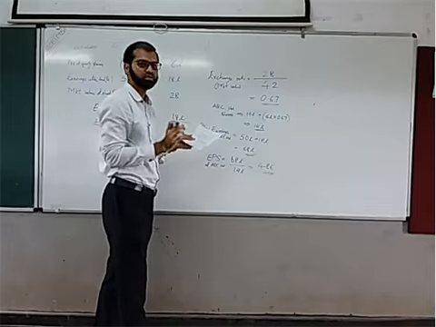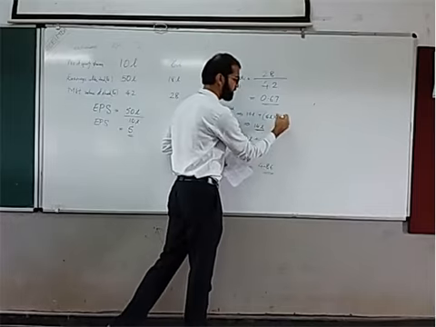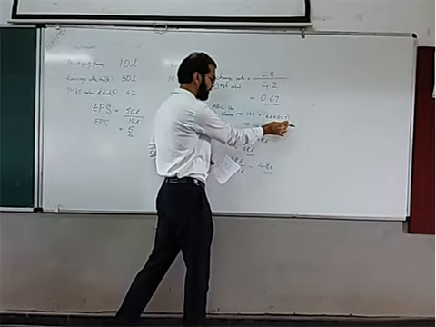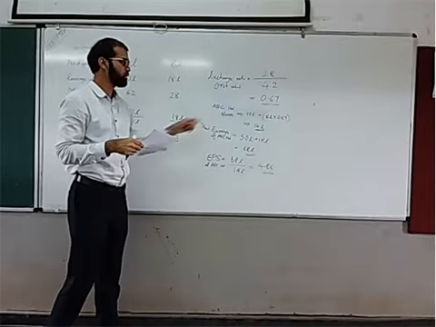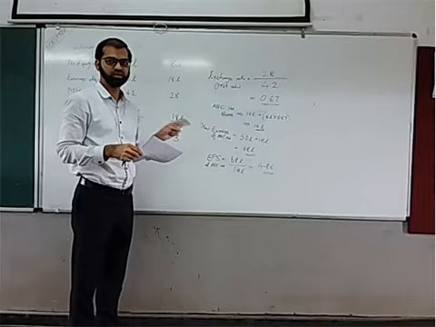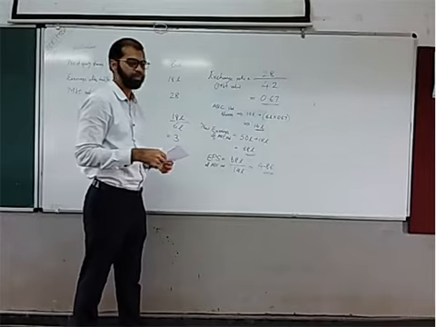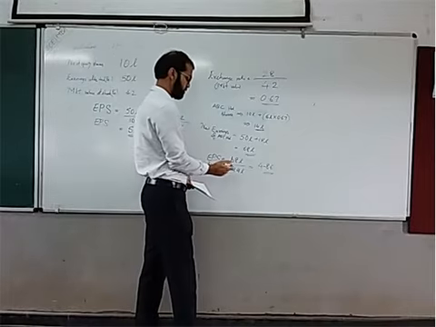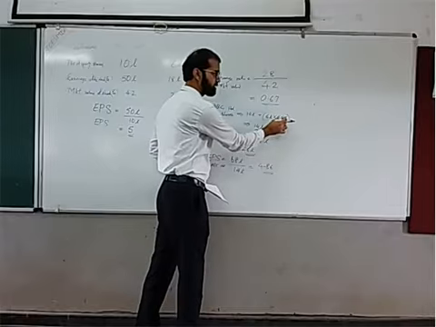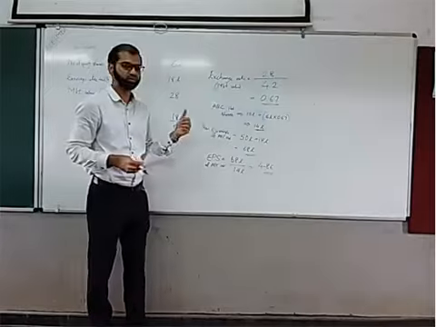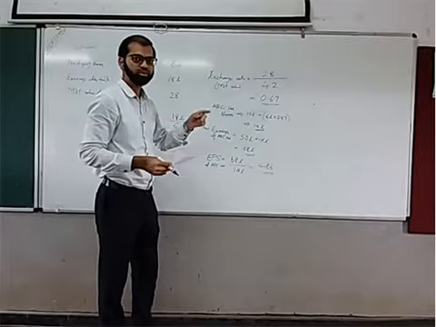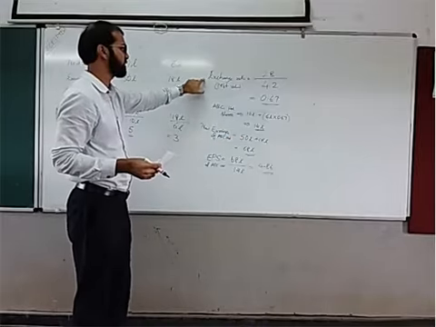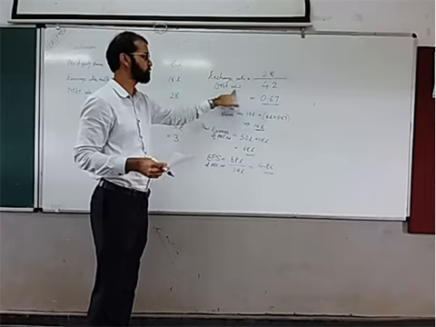What should be the exchange ratio? We have to find a new value of this in order to make EPS 5. How can we find it? There are two methods. One is we can consider this as X, unknown, and then find the unknown. Or one more simple method: we can calculate the exchange ratio in terms of EPS.